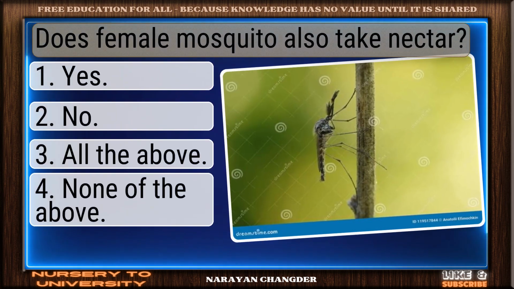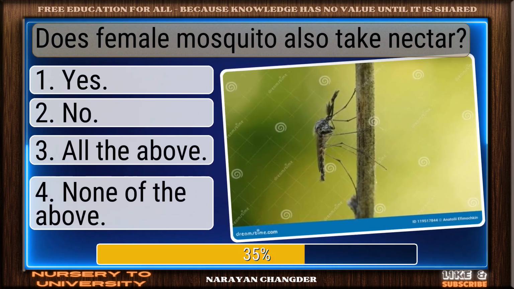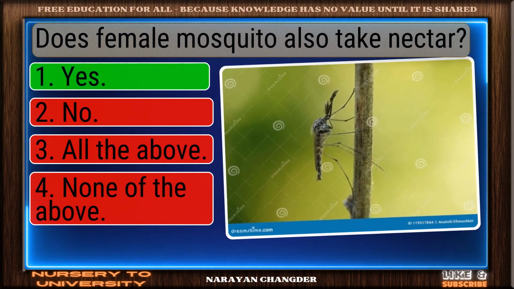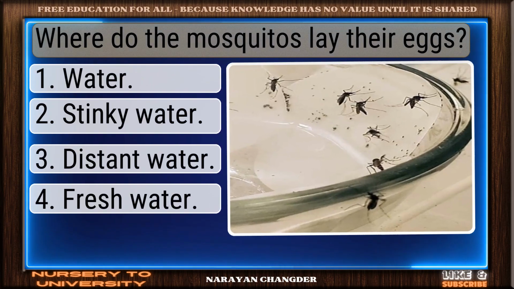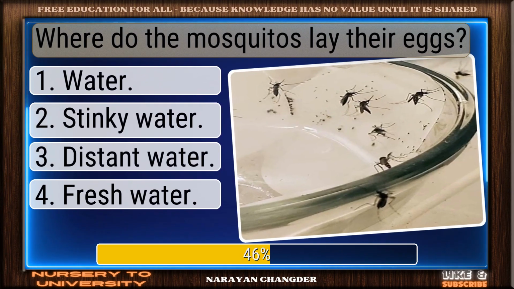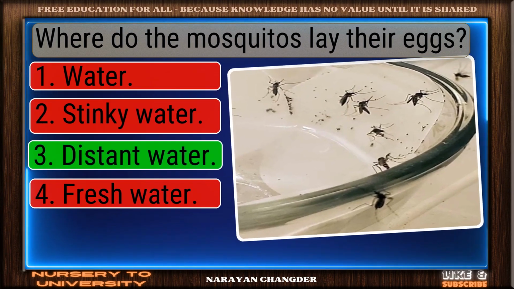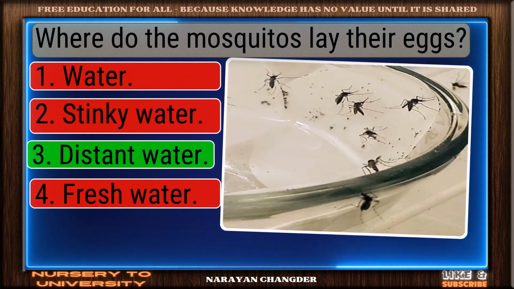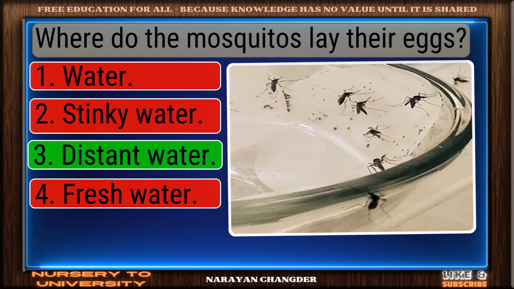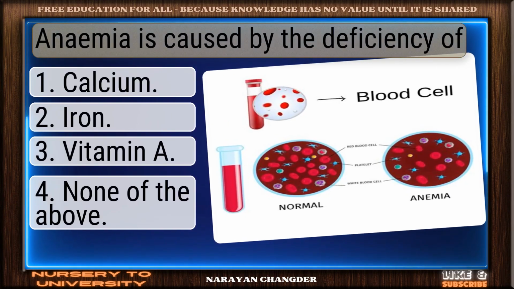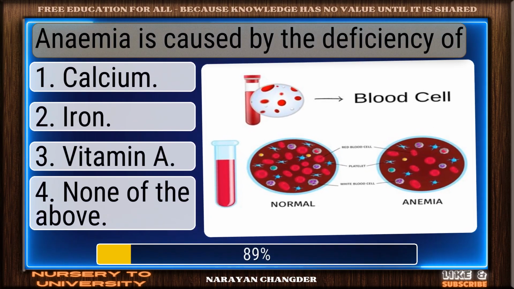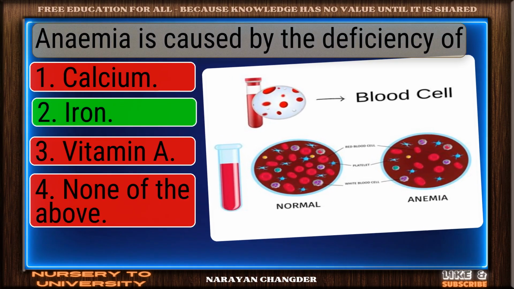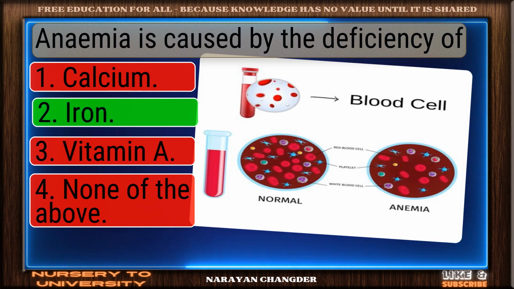Does female mosquito also take nectar? Valid point. Yes is true. Where do the mosquitoes lay their eggs? Nice work. You chose distant water, and it is correct. Anemia is caused by the deficiency of. Smart pick. Iron is the correct choice.